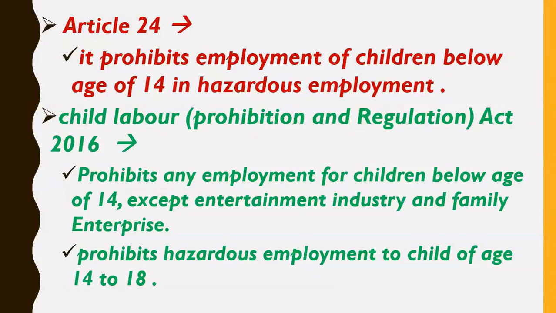So friends, getting inspired by Article 24, the Parliament of India passed the Child Labour Prohibition and Regulation Act 2016. Now let's see what the Child Labour Prohibition and Regulation Act 2016 is. First of all, it prohibits any employment for children below the age of 14 except in the entertainment industry and family enterprise. Now what does it mean? It means that children less than 14 years of age cannot be employed in any work.